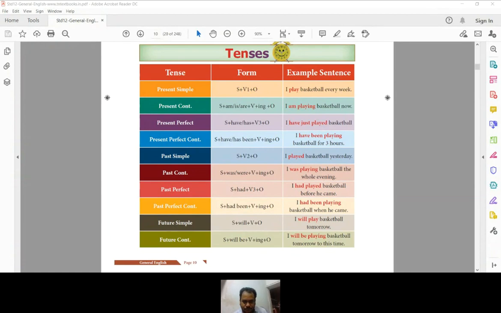Here, subject plus will plus be plus first verb plus ing. Any work which will be happening in future time. Just like the present continuous and the past continuous, here progression is there, a continuation of activity is there, but in a future time.